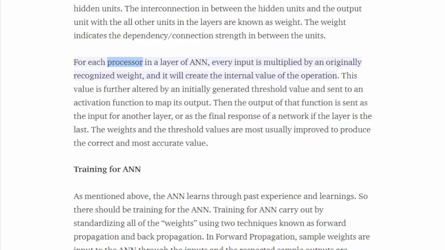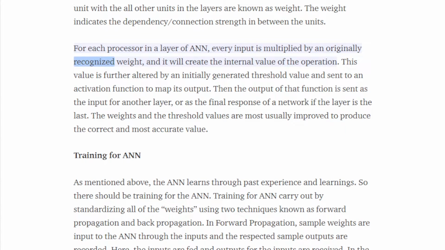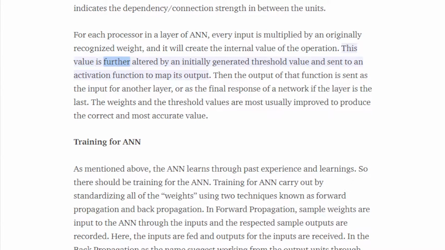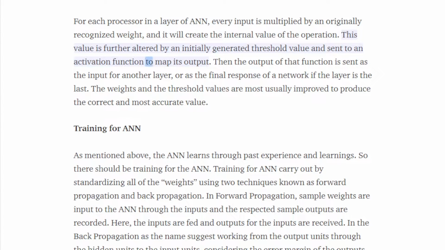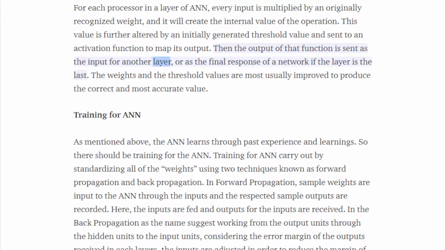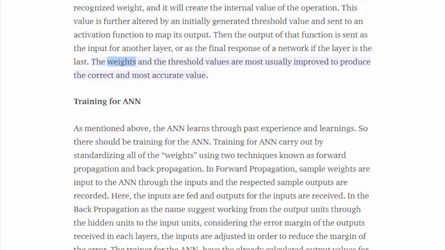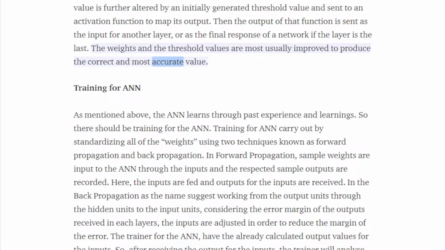For each processor in a layer of an ANN, every input is multiplied by an originally recognized weight, and it will create the internal value of the operation. This value is further altered by an initially generated threshold value and sent to an activation function to map its output. Then the output of that function is sent as the input for another layer, or as the final response of the network if the layer is the last. The weights and the threshold values are usually improved to produce the correct and most accurate value.